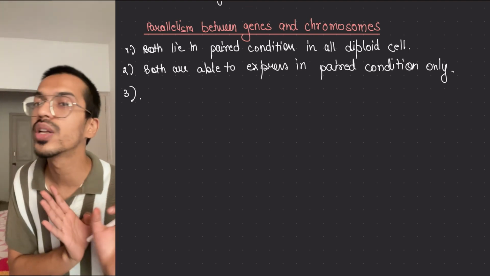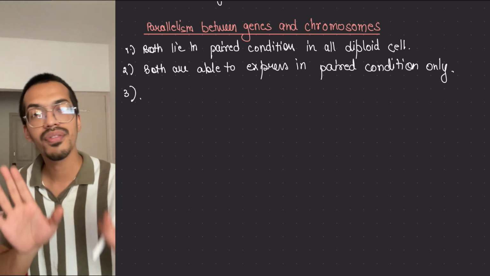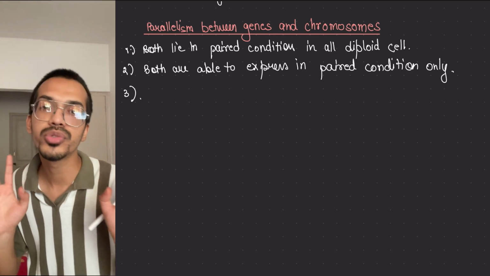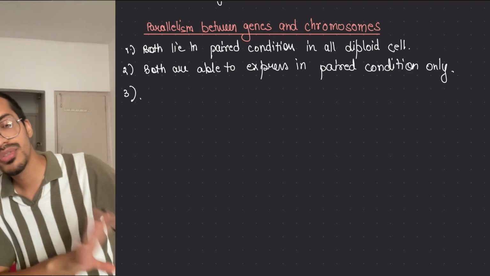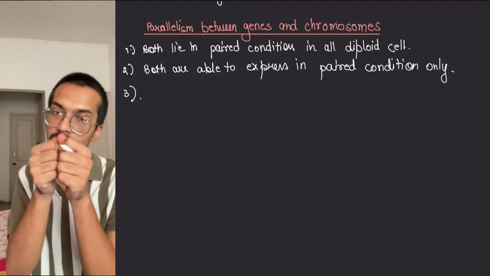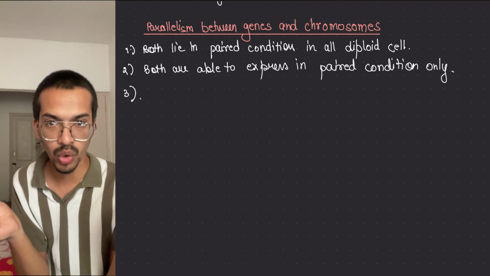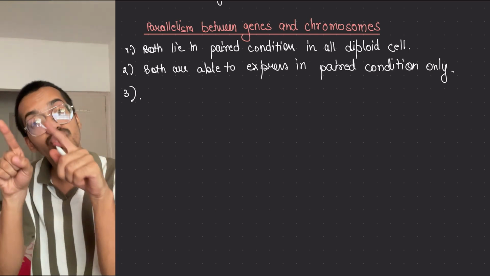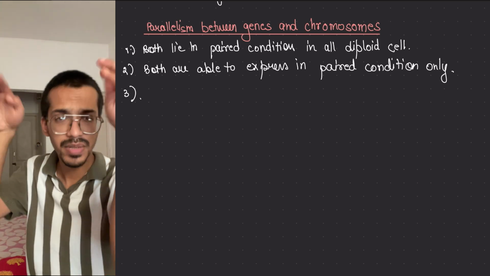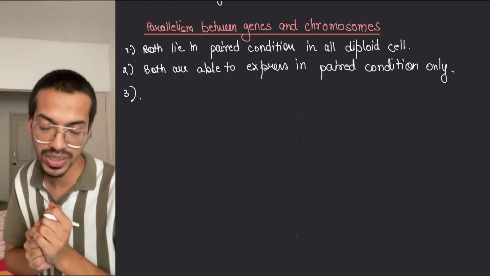Half will come from mother, half from father. So when the gamete is formed, half of the chromosomes are needed in my body and the same in the female body. Homologous chromosomes separate from each other. Similarly, genes also get separated. They can't go together because they are present on the chromosomes and will eventually be separated.